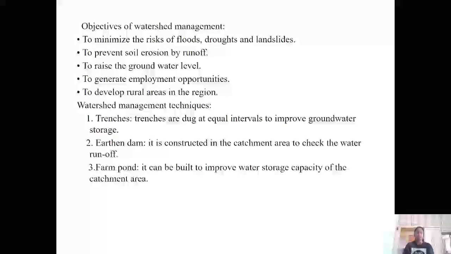The watershed management techniques. Trenches. Trenches are dug at equal intervals to improve groundwater storage. Earthen dam. It is constructed in the catchment area to check the water runoff. Farm pond. It can be built to improve water storage capacity of the catchment area.